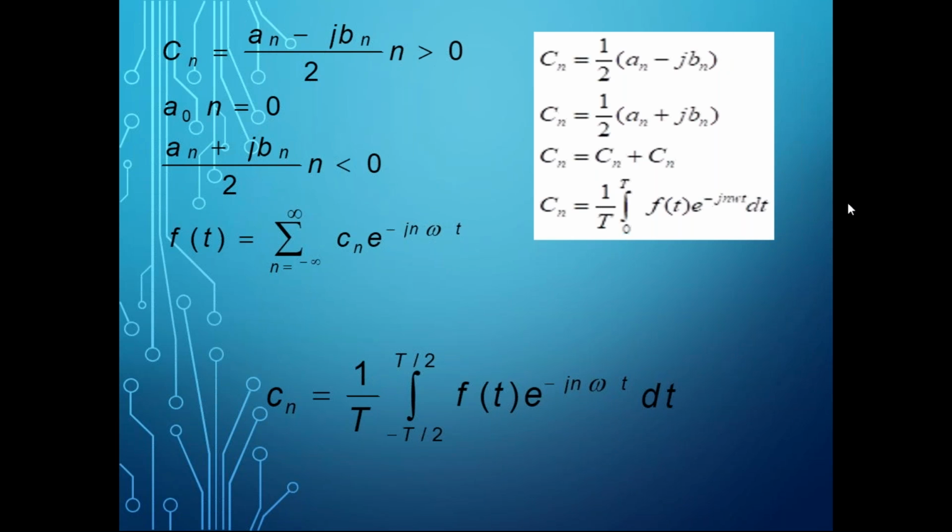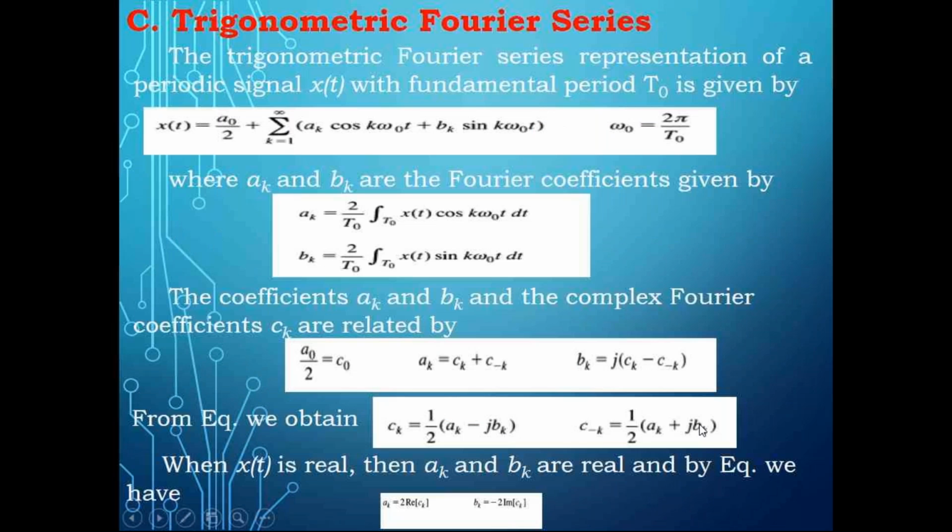Up to this, the concept is clear. Please post it in the chat box. Is the concept clear up to now? If you have any queries, please post them in the chat box also. If you face any difficulty, we'll see that. The concept of complex exponential series is clear? Please post it in the chat box, dear students. Are you facing any difficulty in understanding this?